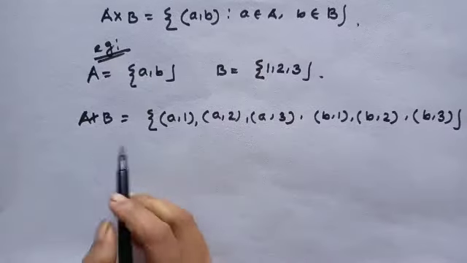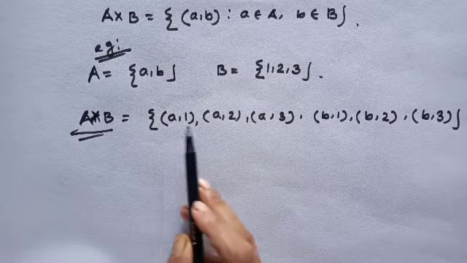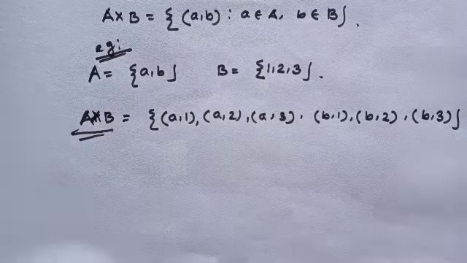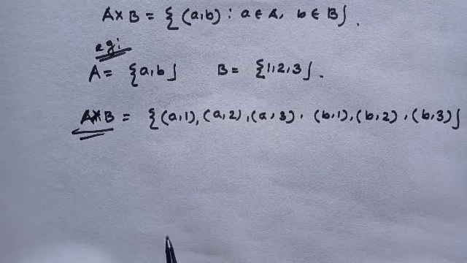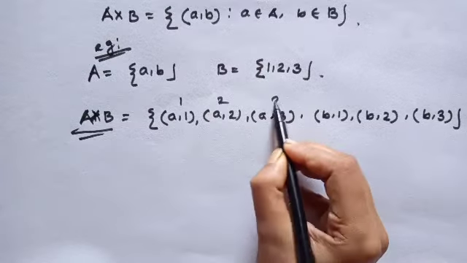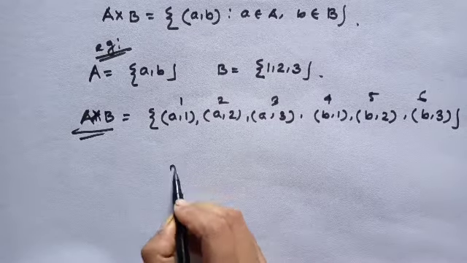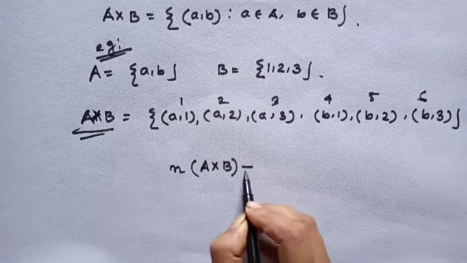Then what will be A cross B? A cross B equals (a,1), (a,2), (a,3), (b,1), (b,2), (b,3). Have you understood? Notice that the number of elements of A cross B is 1, 2, 3, 4, 5, 6.